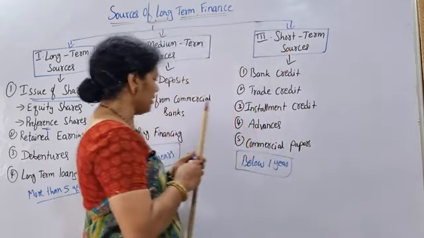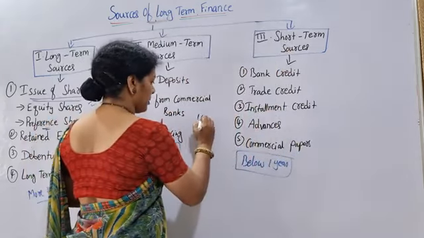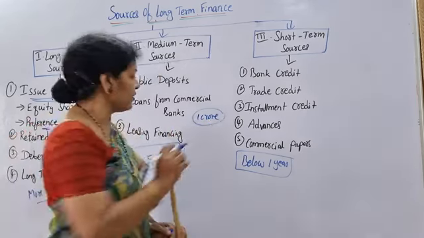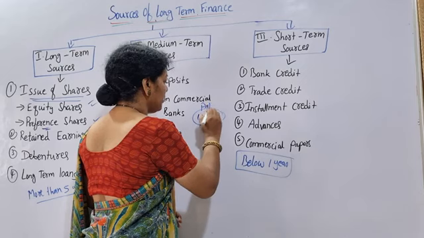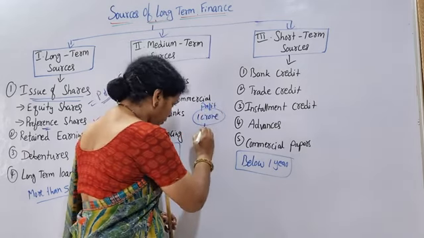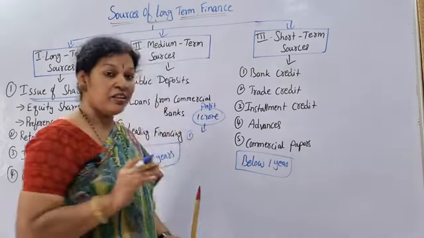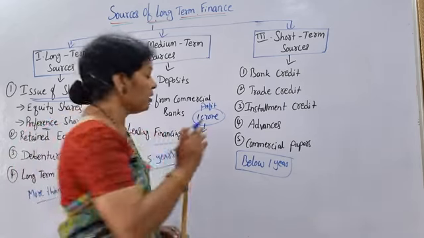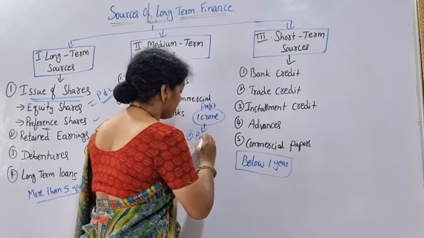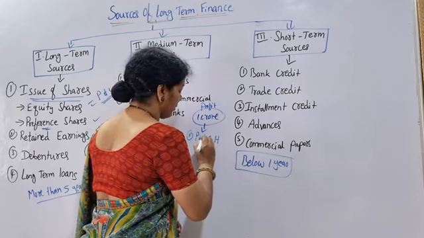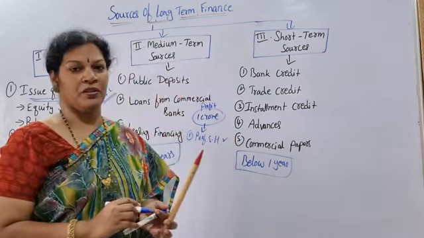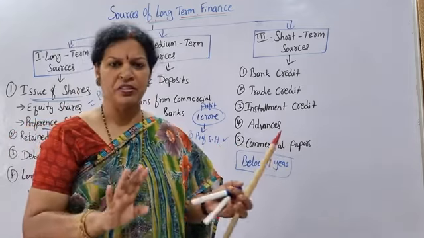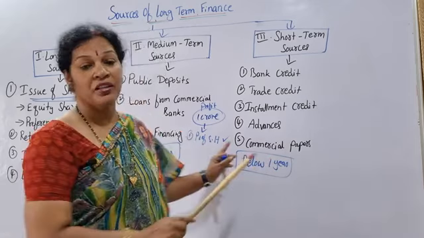Suppose a company got 1 crore profit. When the company gets a profit of 1 crore, first of all they'll think about distributing this profit in the form of dividend to the preference shareholders first. At what rate? Already decided, say 12% or 15%. According to that, they'll be given.